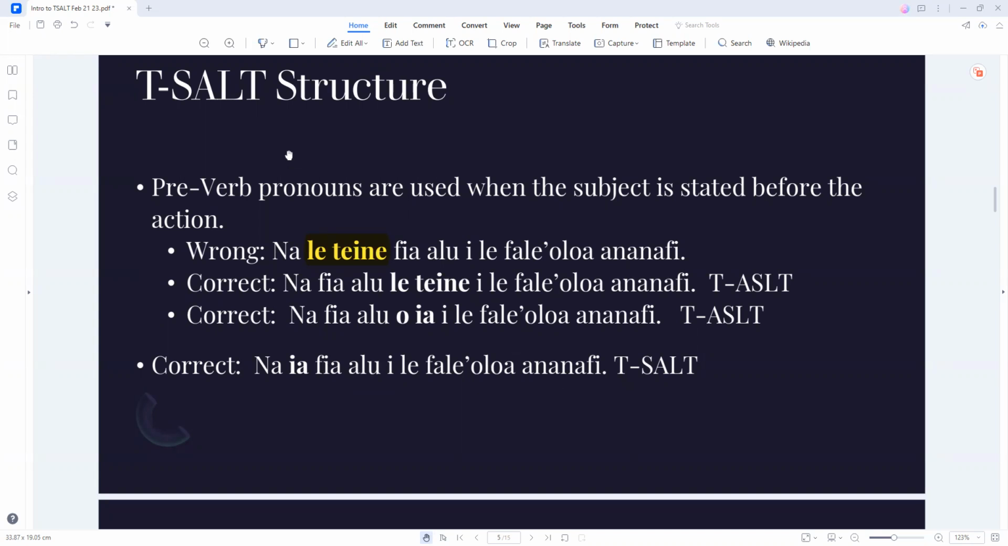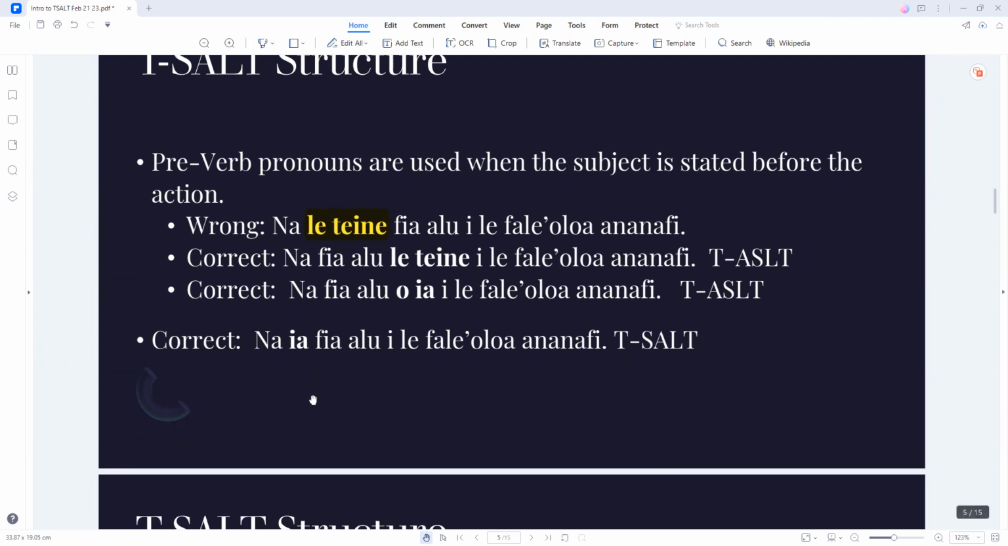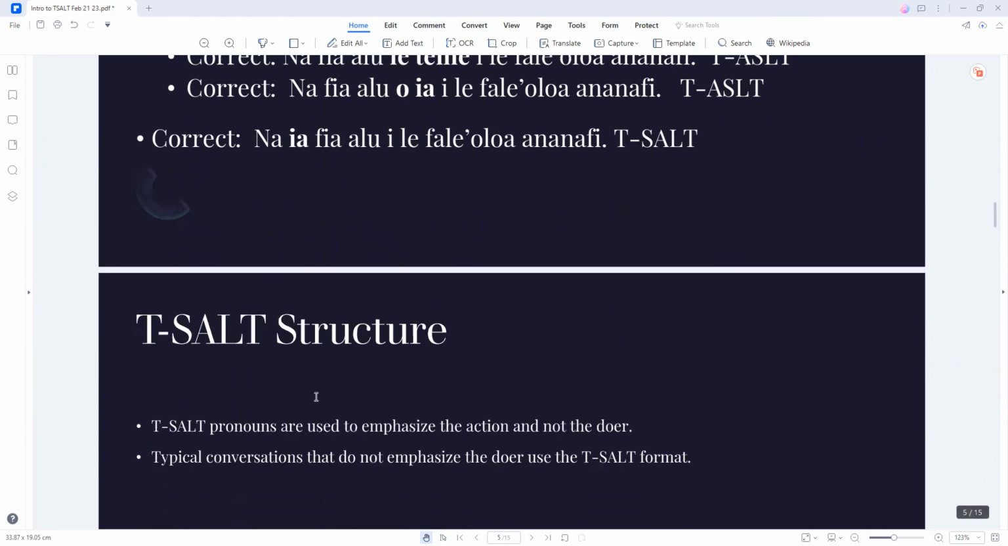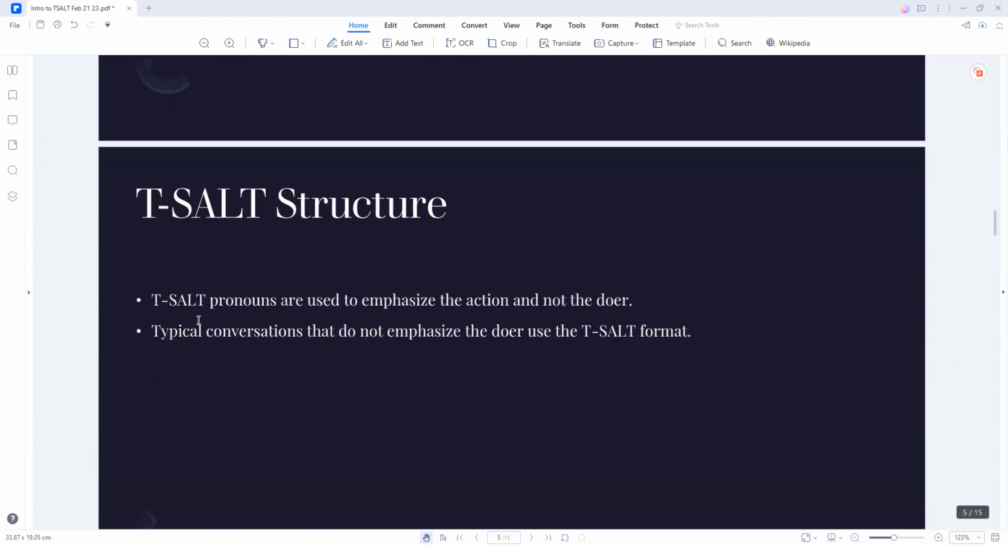All right. Let me see if there's any questions on that. It's a very common way to say stuff, and you're gonna hear it all the time. So it's very important that we get this concept. Okay. Again, TSALT pronouns are used to emphasize the action.